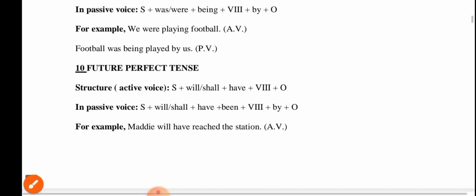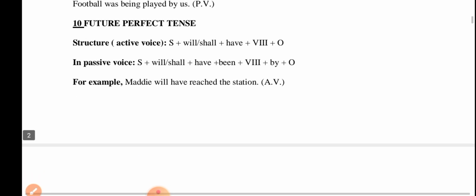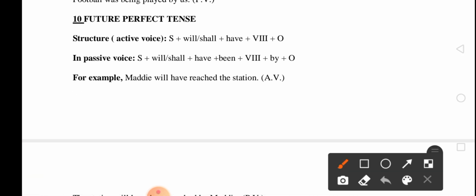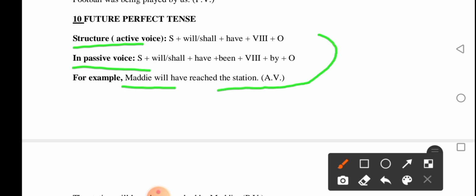And there's another active and passive voice in future perfect tense. In future perfect tense, the structure of active voice is subject plus will or shall plus have plus verb 3 plus object. In passive voice, the structure is subject plus will or shall plus have plus been plus verb 3 plus by plus object. For example, Madi will have reached the station.